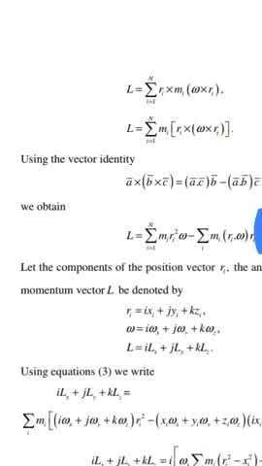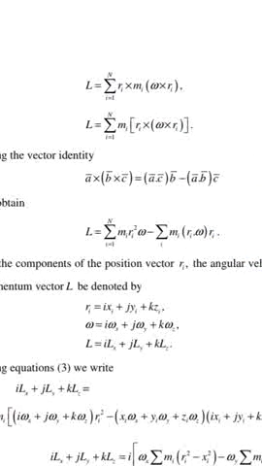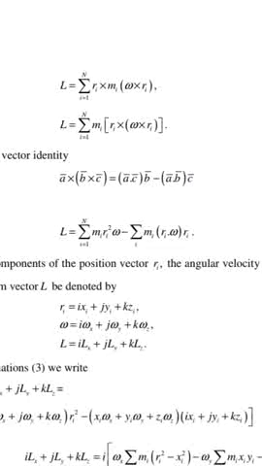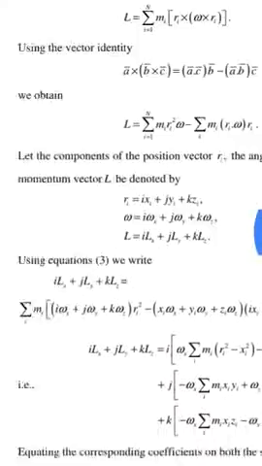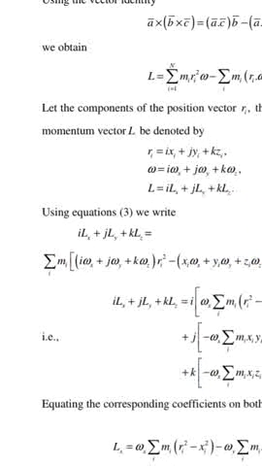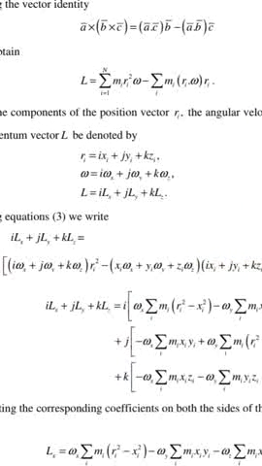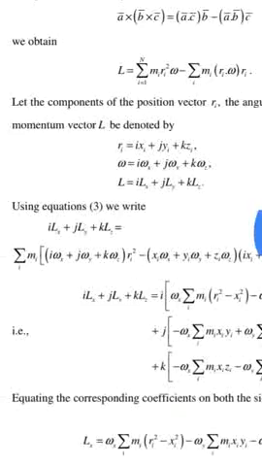Using the vector identity A × (B × C) = (A·C)B − (A·B)C, we obtain L = Σ m_i r_i² ω − Σ m_i (r_i·ω) r_i.